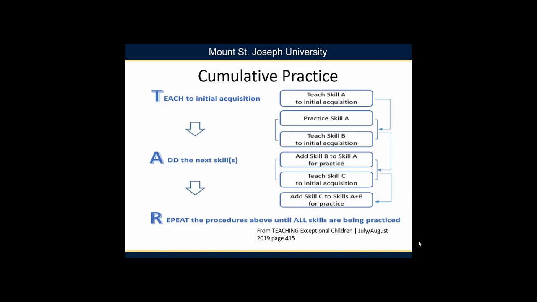It begins by explicitly teaching a skill or concept and then adding it to a cumulative practice activity where it is practiced along with previously taught and practiced skills. They describe how this process is repeated until all selective skills have been added and can be practiced together.